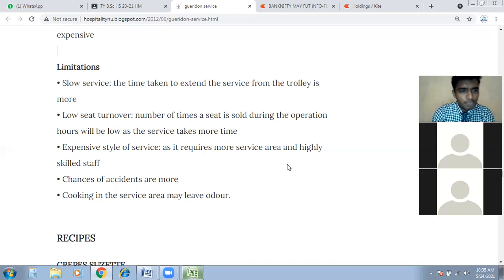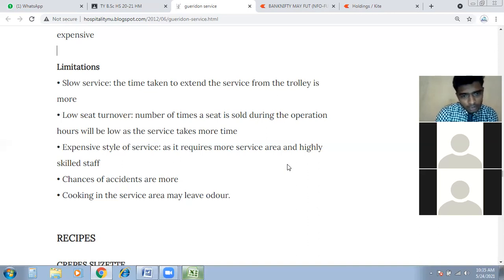Okay, so next, expensive style of service. Of course this is expensive, not affordable by everyone. So that's the revenue part here. We have to focus on the high-paying guests. Everyone cannot get this service because it is quite expensive. Why is it expensive?